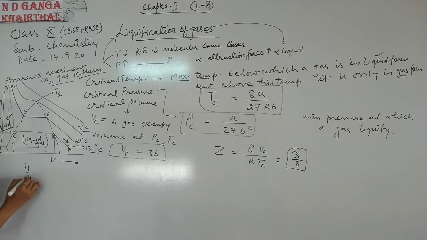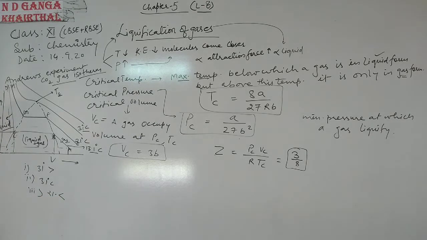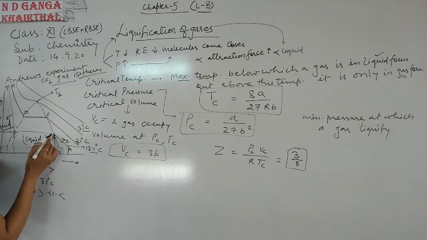One curve is at 31 degree centigrade, one curve is above 31 degree centigrade, and one curve is below 21 degree centigrade. Okay, so in this dotted line structure, we find that a gas remains in two states, in gaseous form and in liquid form.